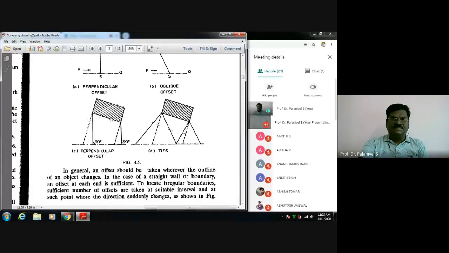Suppose you have a building. If you want to take its corner from the survey line, we are running a perpendicular line, an offset. We have a device like a cross-staff. Using it, you can run a perpendicular line from your survey line and measure this distance to this corner, this distance to the corner. Sometimes, extending the line along the building, you can note down this length also, which is called a check line.